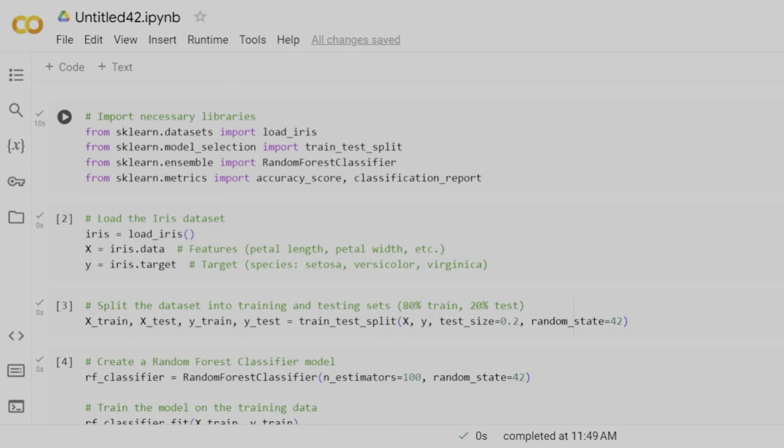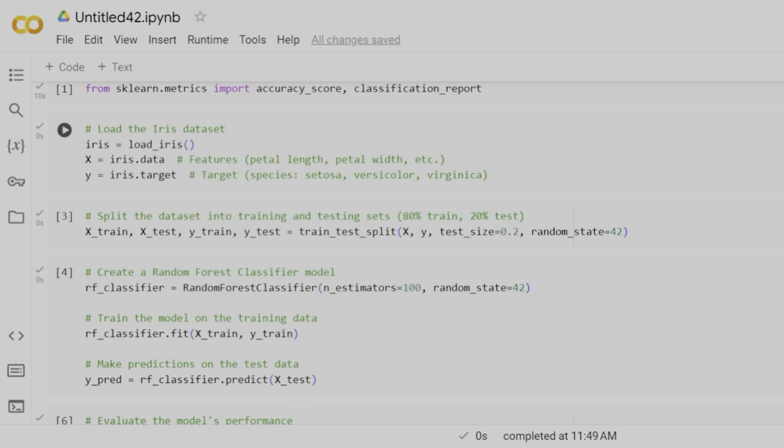Finally, let's take a look at a Python implementation of random forest using Colab and scikit-learn. We first begin by importing the necessary libraries. So we have load_iris, then we have train_test_split, RandomForestClassifier, accuracy_score, and classification_report. Next, we load the iris dataset that we will be using to implement the random forest algorithm. Over here, we have two variables, X and y. X represents the features like petal length, petal width, sepal width, etc. And y represents the target, that is the species that we are predicting, which can be either setosa, versicolor, or virginica.